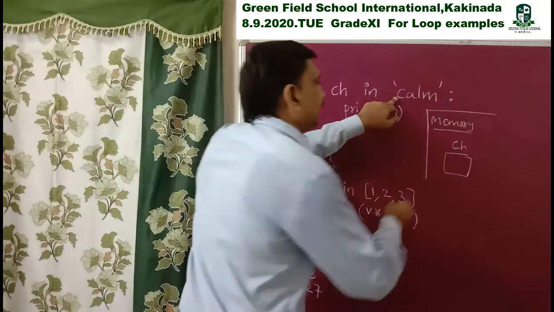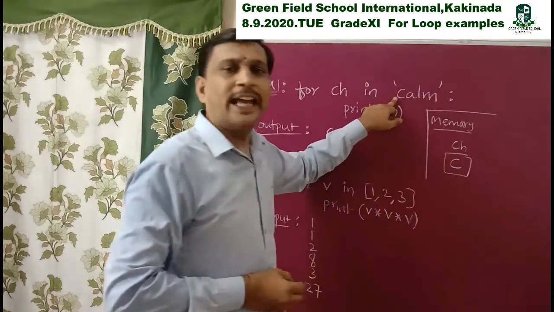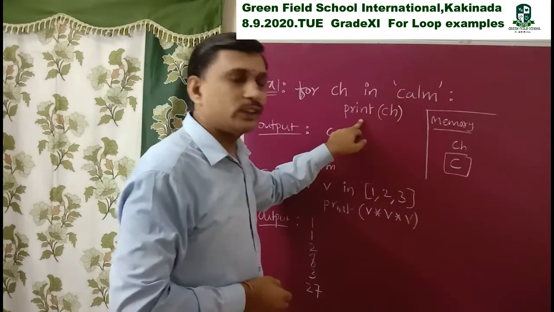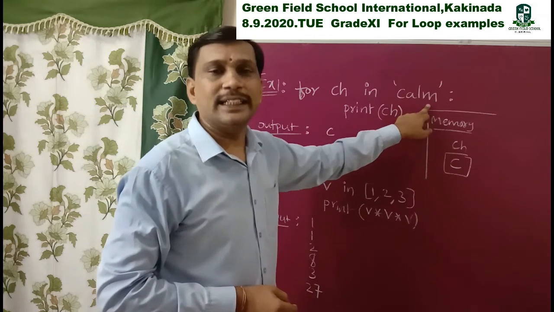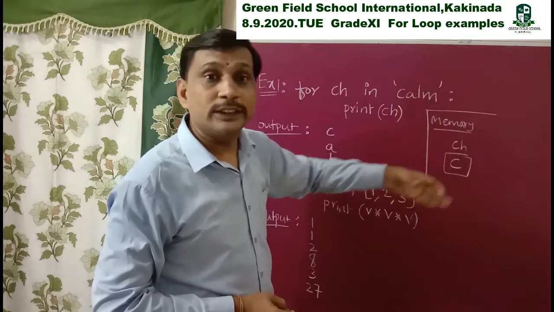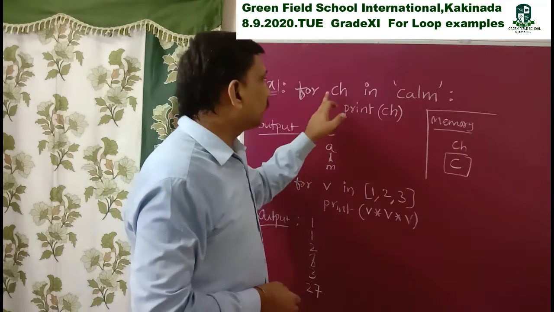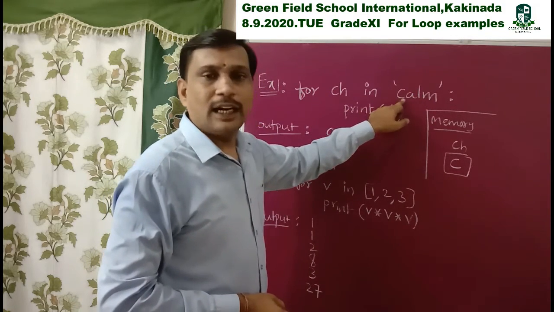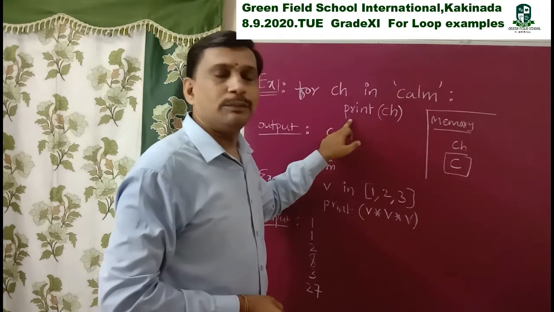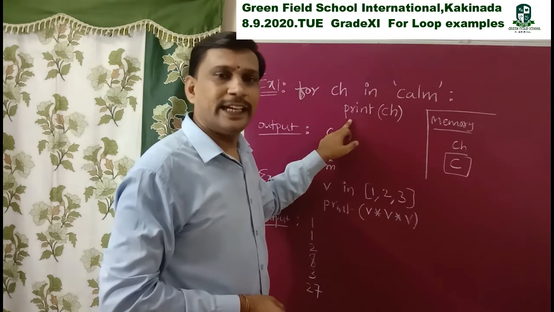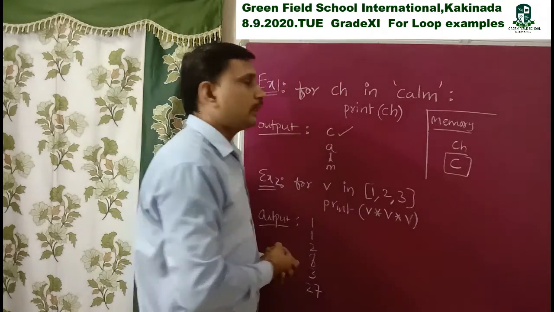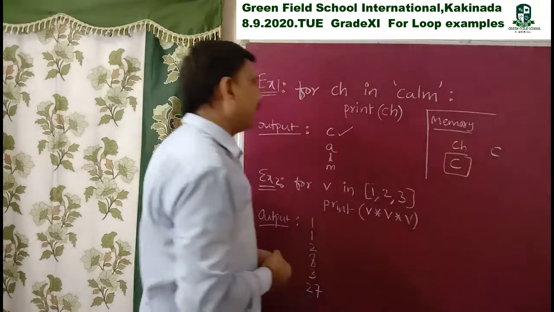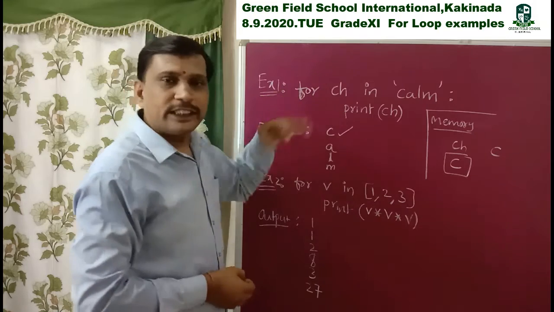First it takes the value c, character c. Then it comes to this one. Now it takes all these characters one at a time. Why? Because a for loop executes a repeated number of times. So ch in calm, c it takes. So it comes to print of ch. Yes, ch is c. That's why it prints c. Next, the first iteration is over.